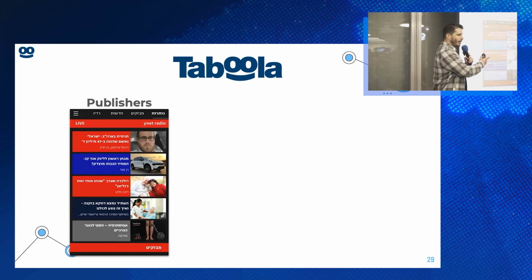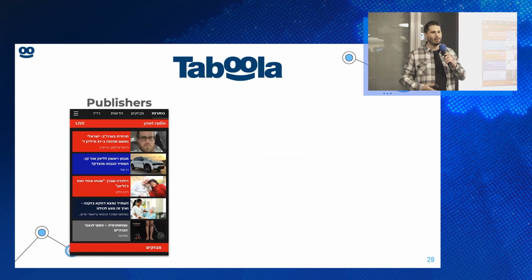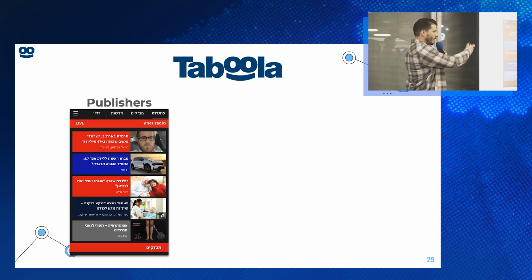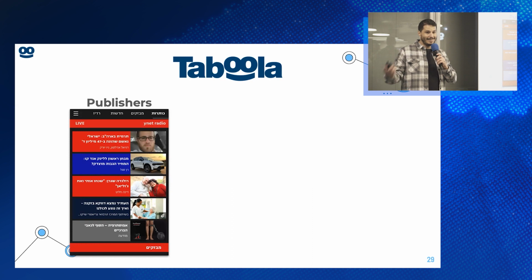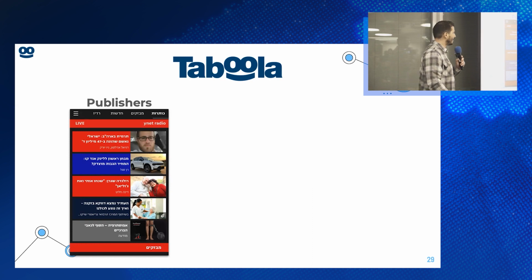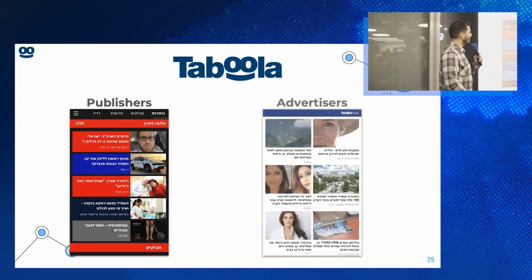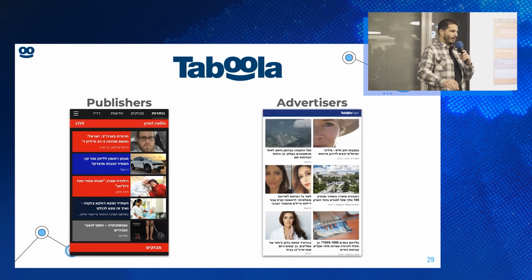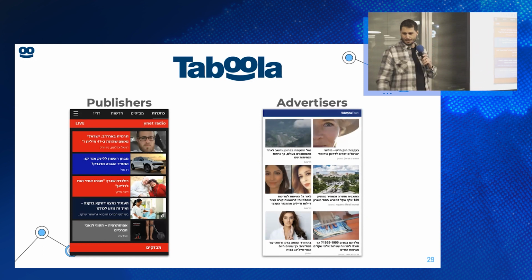The first one is publishers like news sites, you know, Ynet, CNN, NBC, MSN.com, that have news articles. The other type of customers is the advertisers. The goal of the advertiser is to sell their product or service by putting the advertisement in the news place.